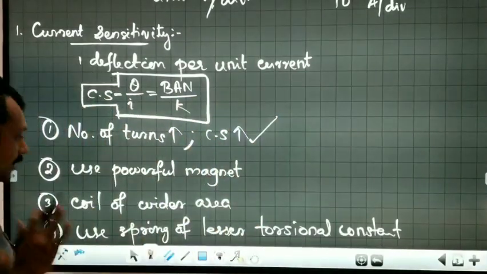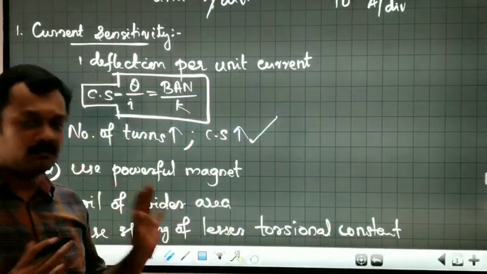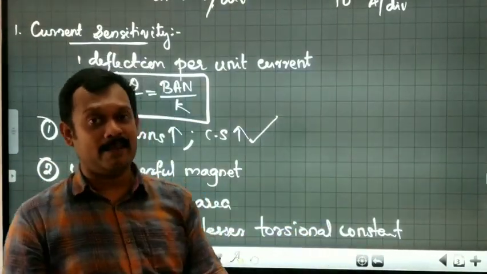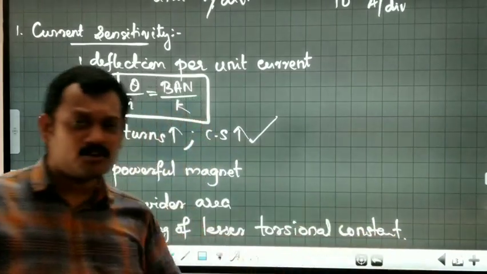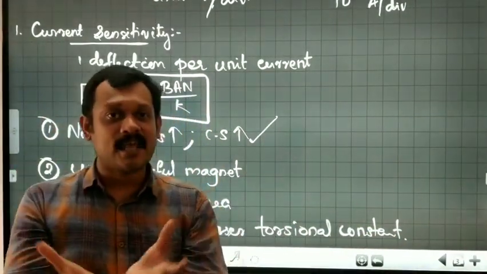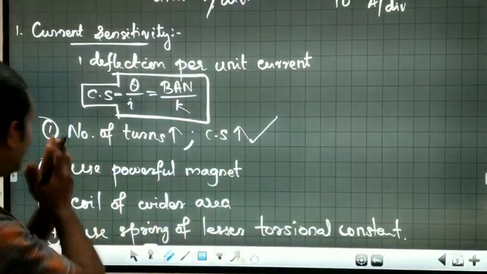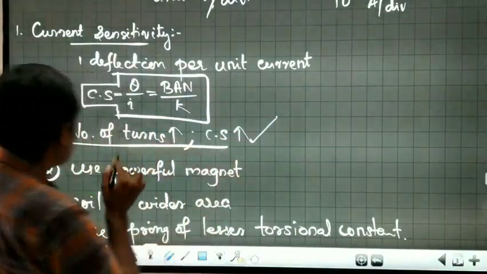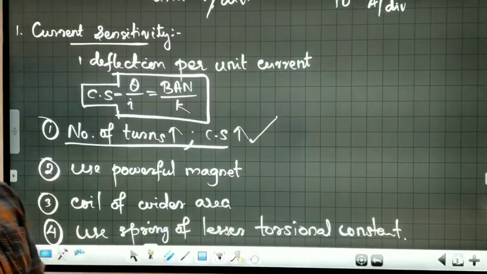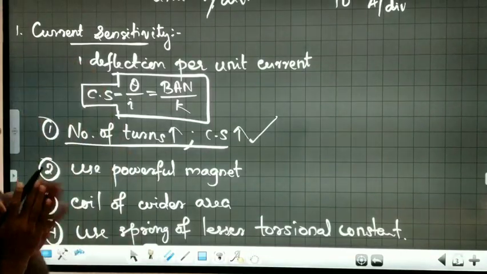Because with a small torsional constant there is more chance of getting damage, so this is not generally done for a galvanometer. Again, a coil of wider area will increase the size of the galvanometer. So the better way to increase the current sensitivity is to increase the number of turns of the galvanometer coil. Okay, that is regarding current sensitivity.